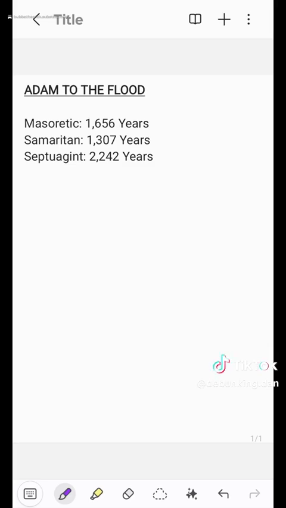But suffice to say, when we add up all these numbers, we get the following for these three different texts. From Adam to the flood in the Masoretic text, we get 1,656 years. In the Samaritan Pentateuch, 1,307 years. And in the Septuagint, 2,242 years. So which one is correct? Now, the King James and most of your modern Bibles are going to go with the Masoretic text, and I believe that that is, in fact, the correct choice. But the arguments for the different chronologies are complex and several, and it's too much for me to get into in this video. So, for now, I'll just say that I go with the Masoretic text. If you want to find out more about this topic, there's plenty of information out there, and I can even possibly do another video about it later on.